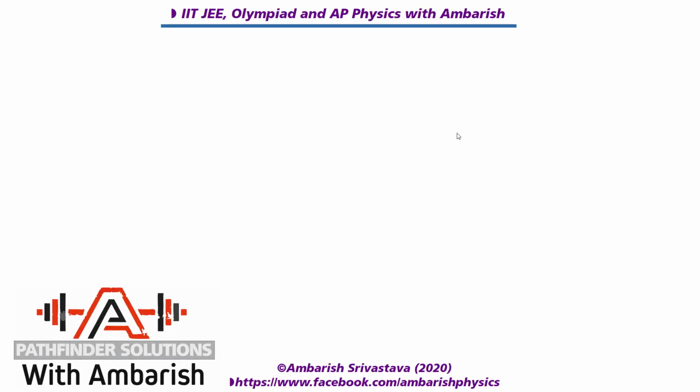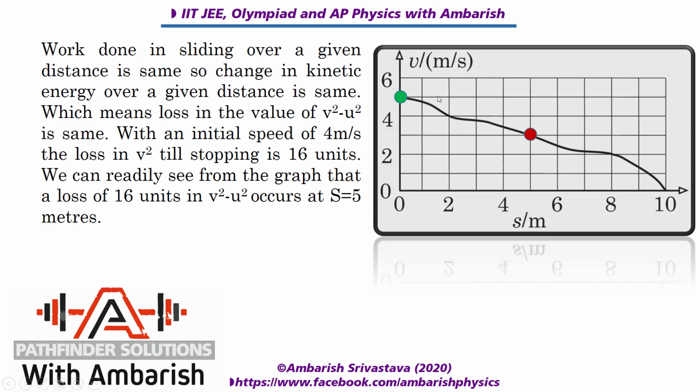All right, so let's look at the graph carefully. Now, when a disk is sliding along a rough surface, in a certain amount of distance, the work done by friction is fixed, right? It does not depend on what velocity it was sliding with. Irrespective of the velocity, if the particle is sliding through some distance, the work done by friction is the same. That means the loss in kinetic energy is irrespective of the velocity with which the particle traveled.